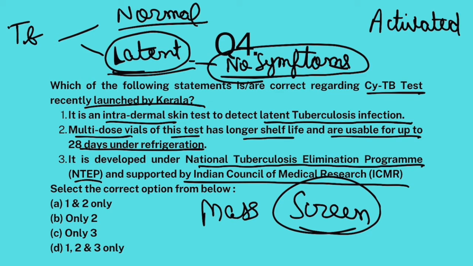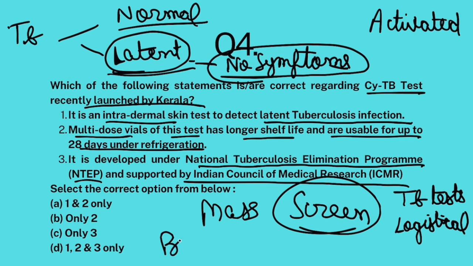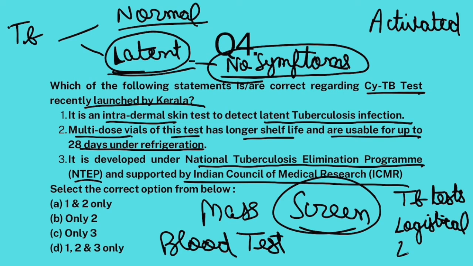Now, the challenge with that is that TB tests are, first of all, very expensive. So, it would be difficult for government to do mass screening tests, okay? Plus, there is a big logistical challenge, okay? Generally, you do blood test for TB, okay? Then you require a good network of labs. So, it's a big logistical challenge. Plus, all these TB blood samples, they can't be preserved for long periods of time, right? So, this is a big problem for conducting mass screening. There are cost problems, okay, logistical problems.